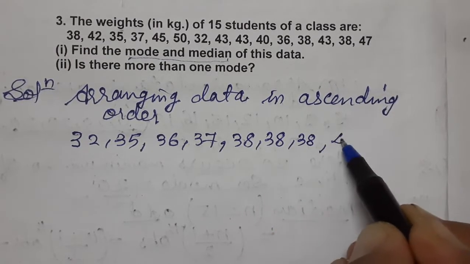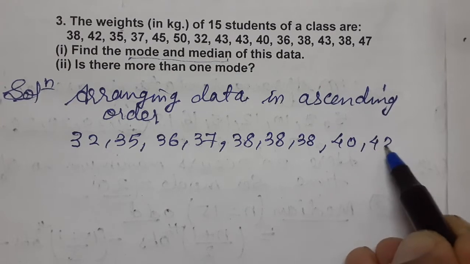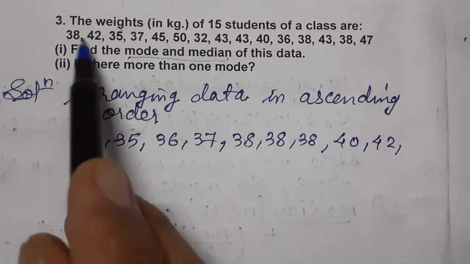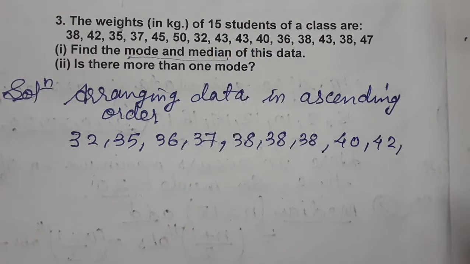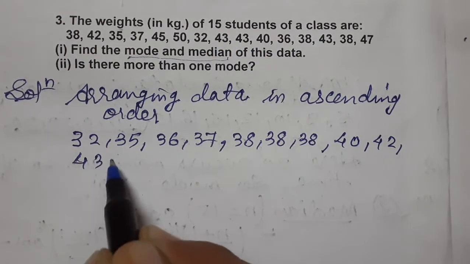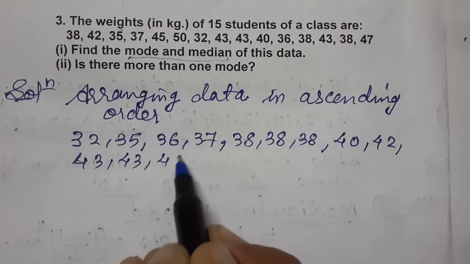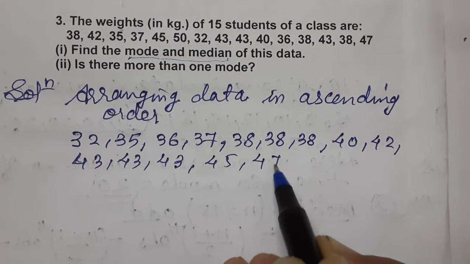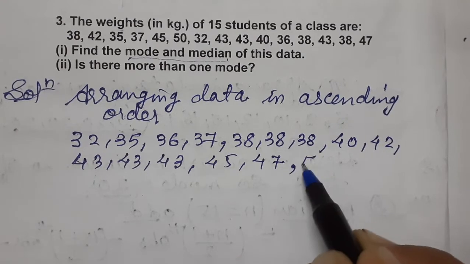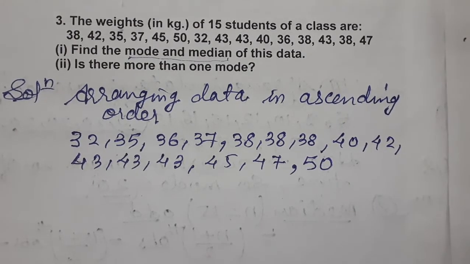Then 40, 42, 43. Count. 1, 2, 3 times 43. Then 45, 47, and last is 50.